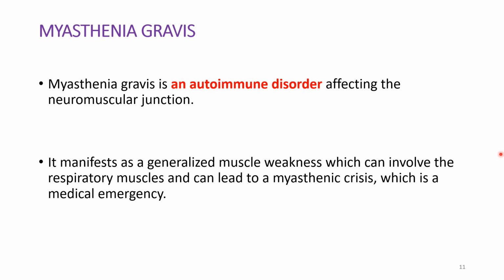So up to now we have discussed malignant hyperthermia. Why is it occurring? Because of genetic mutations in the RYR1 receptors, which are present in the membrane of the sarcoplasmic reticulum of the skeletal muscles.